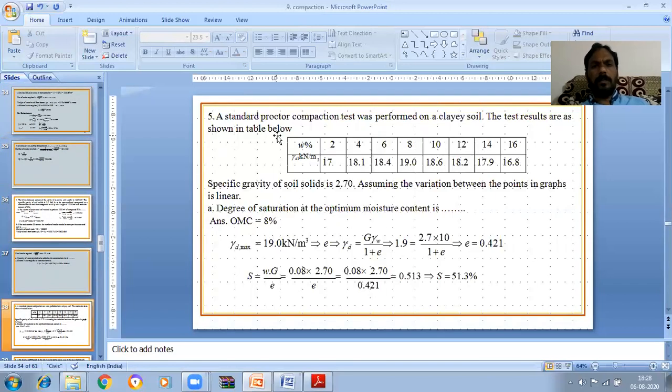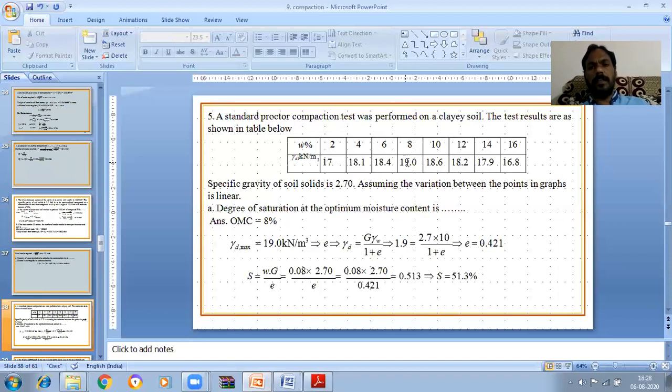So this is a standard Proctor compaction test problem. Water content versus the dry density is given. What is asked is the degree of saturation at the optimum moisture content. So for that, we first find the optimum moisture content and gamma D max from the given data.